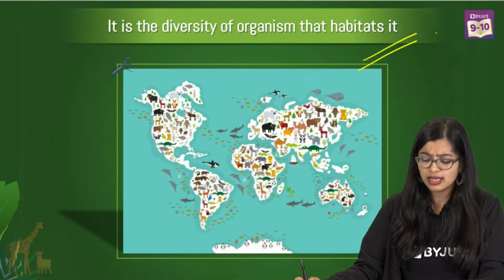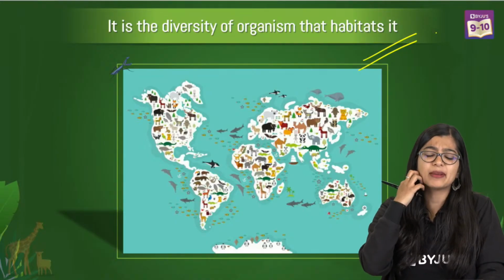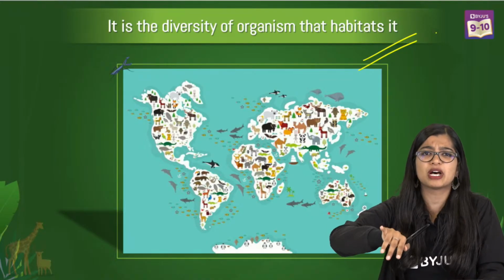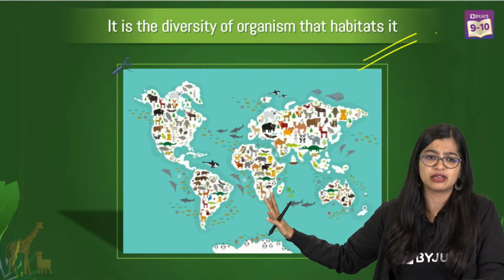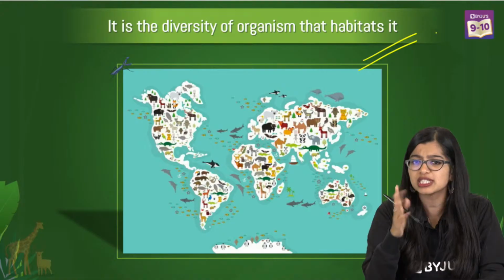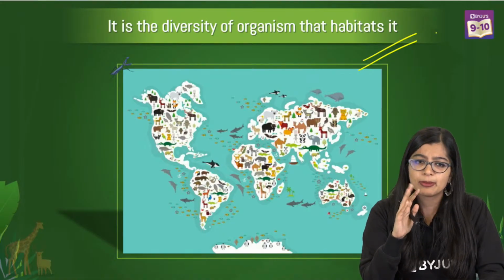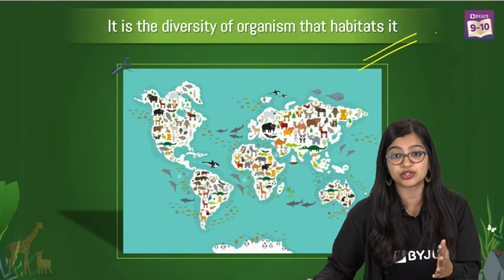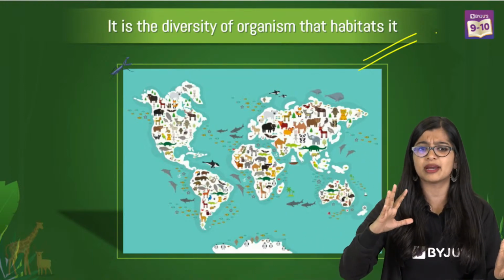Now a lot of you are telling me, ma'am, Carl Linnaeus. Do you think Carl Linnaeus was the first person who started doing taxonomy, or started this practice of classification? Right now we know that there is a process, a structure to it, a certain way in which we study it.